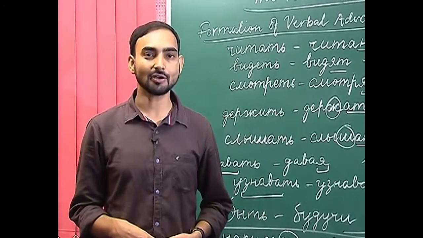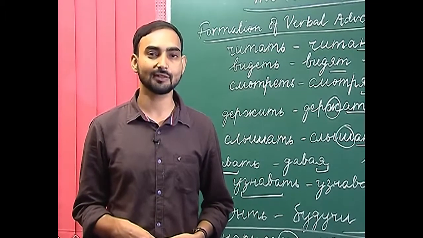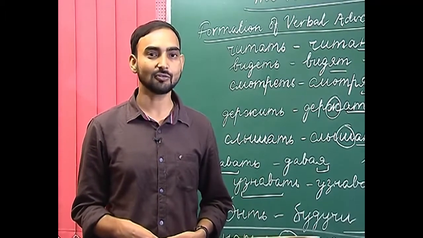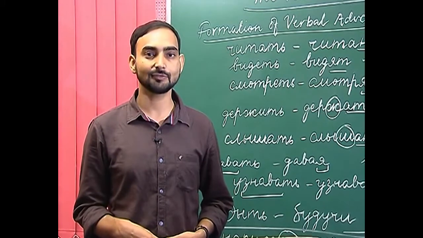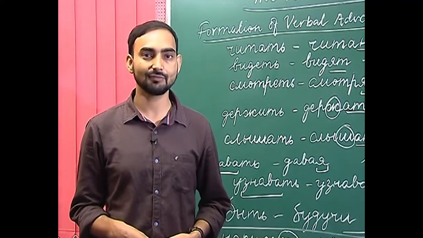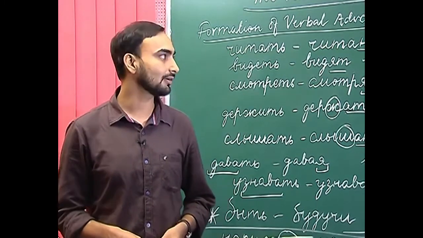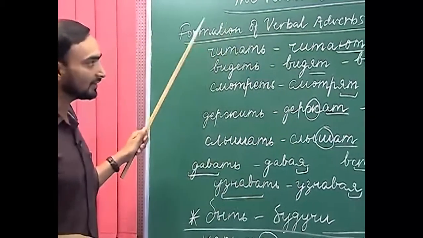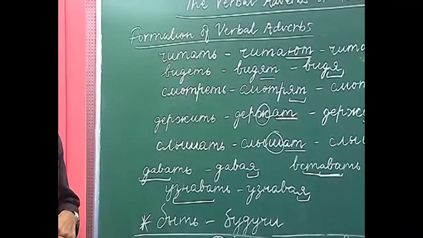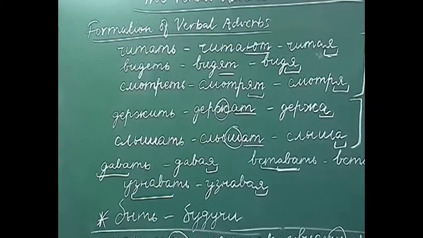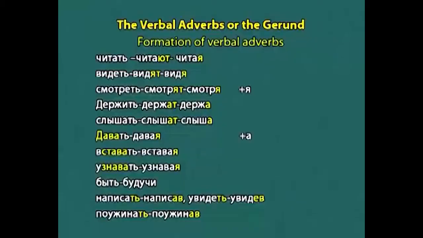So, we have already talked about the use of verbal adverbs in Russian. Now, we will be talking about the formation of verbal adverbs from the verbs. How do we derive the verbal adverbs from verbs? So, let us start with the verbal adverbs which are derived from the imperfective aspect. The verbal adverbs from the imperfective aspects are derived by using the suffix ya or a. So, how do we do that? Let us look at some of the examples.